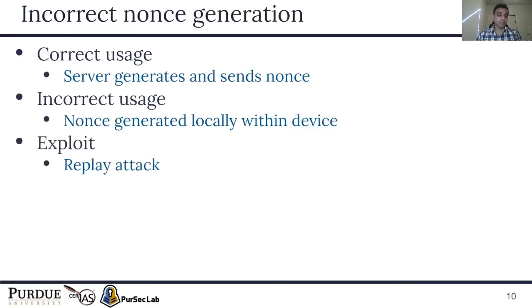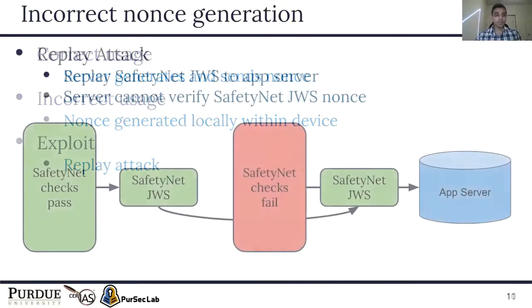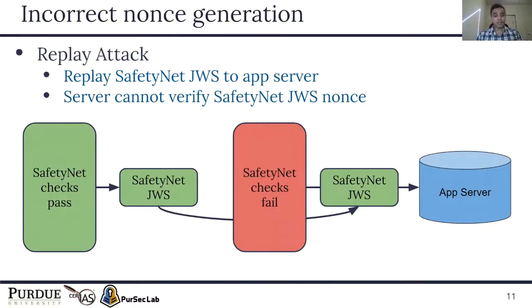So nonce generation. The correct usage involves that the server generates the nonce and sends it to the client app. But applications can also generate the nonce locally, which makes the attestation vulnerable to replay attacks. To perform a replay attack, an attacker just has to extract the SafetyNet JWS from a device on which the SafetyNet checks pass, and then the attacker can replay it on a device on which checks fail, and the server won't be able to see if the JWS has been replayed because the server doesn't know what nonce the JWS corresponds to.